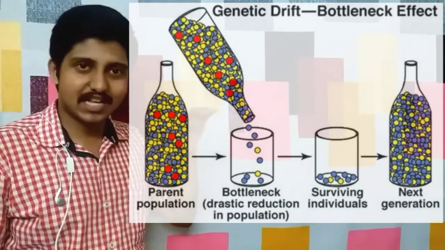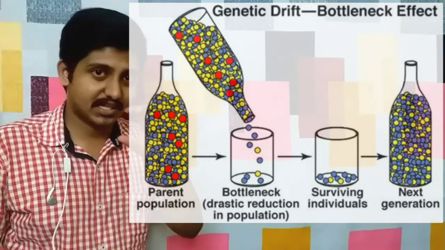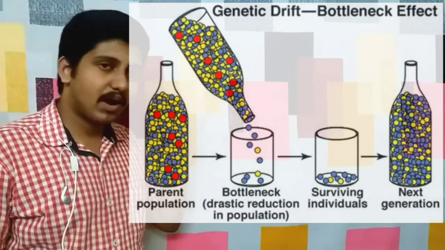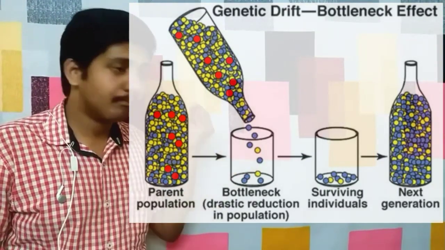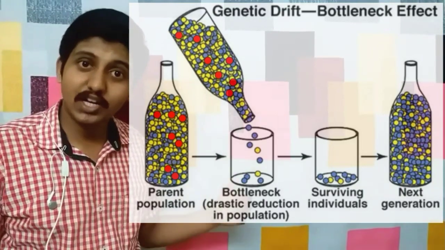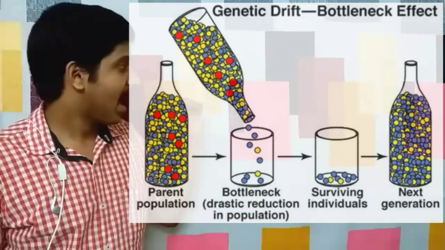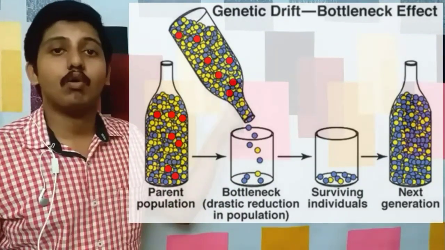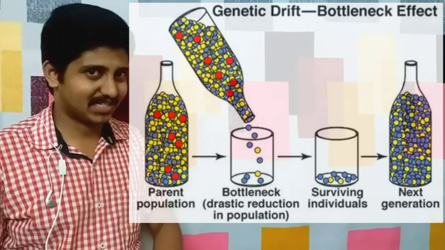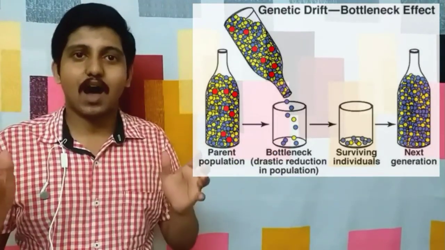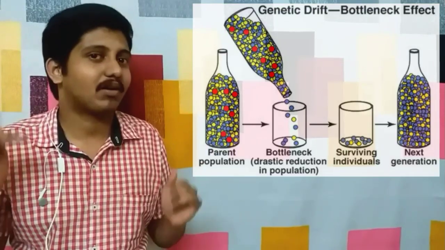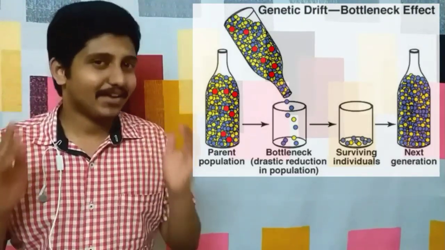But when this natural calamity or chance event occurred, the ones that survived were mostly the blue ones, and hence naturally the blue ones produced more progeny and the new population contained more blue alleles than yellow ones. So this is how the change in allele frequencies occurs in the bottleneck effect.